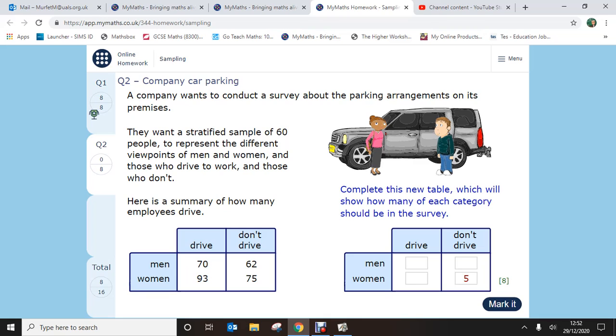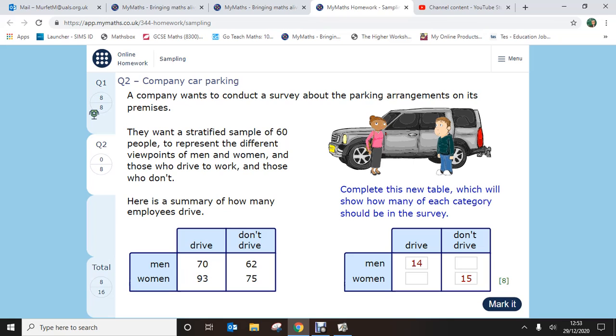Because that's the ratio I'm going to use, I'm going to divide each of these values by 5. So 70 divided by 5 gives me 14. So 14 men I'm going to survey. 75 divided by 5, dead easy, is going to give me 15, so I'm going to put 15 in that one. Now these two are slightly more difficult, because they don't divide by 5 easily.